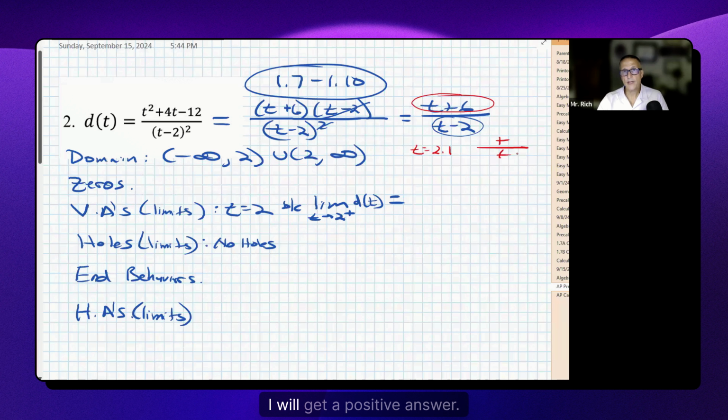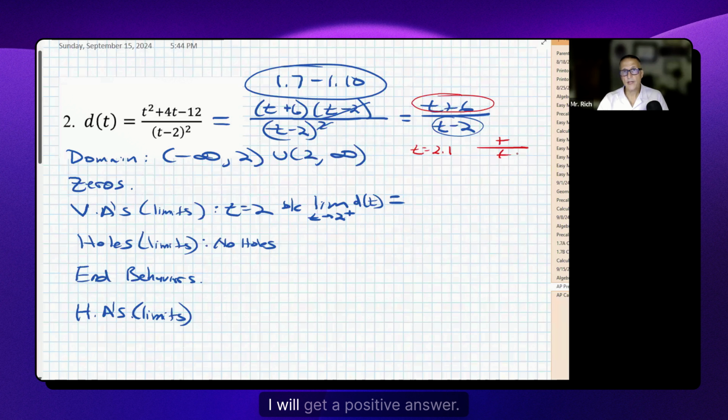But that also means that I'm going to write the other end behavior as t goes to negative infinity. The limit of d of t as t goes to negative infinity would also be 1. So those are my 2 end behaviors. If they'd asked me the question, is there a horizontal asymptote, justify? These 2 statements are my justification for the presence of the horizontal asymptote.